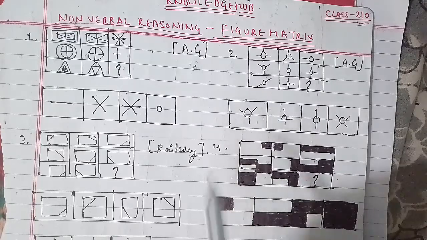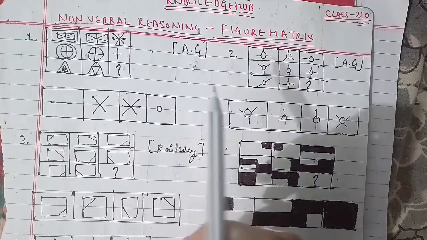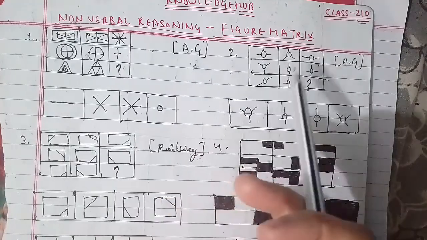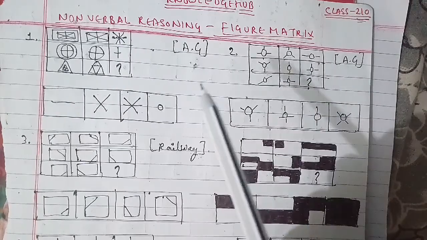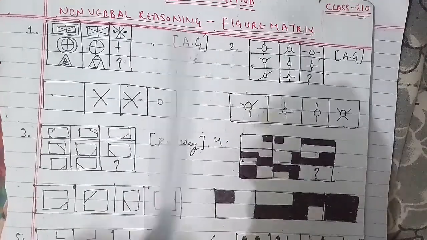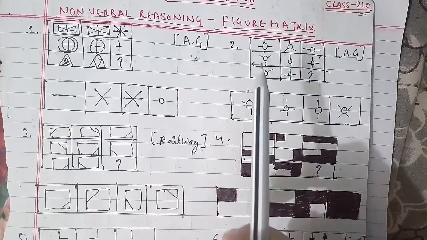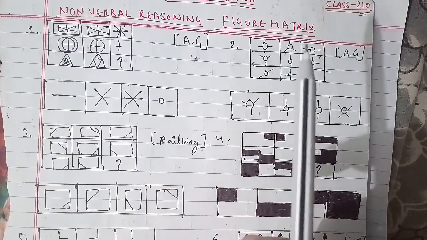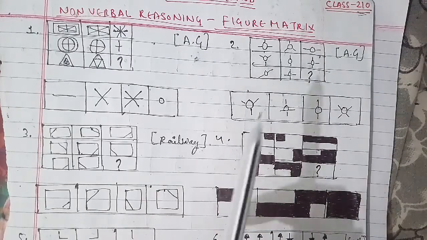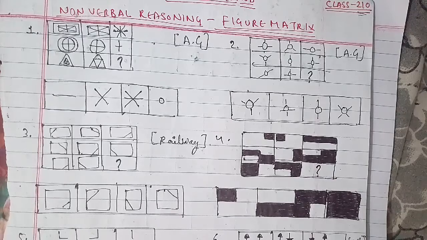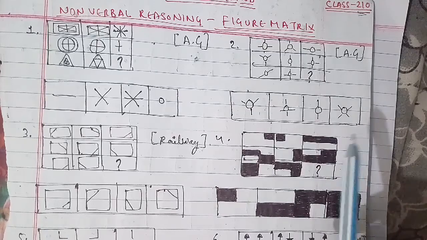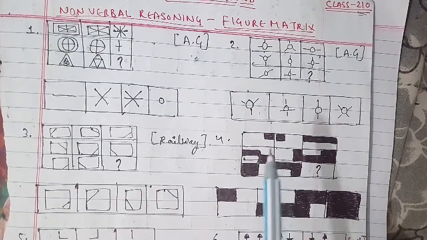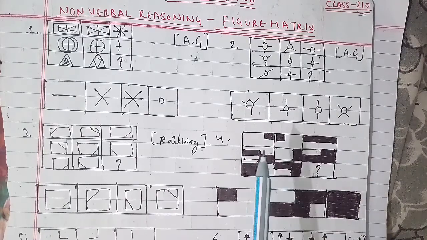For the figure matrix, before starting, we have to go into detail about how we have to solve it. In this type of question, more than one set of figures is given in the form of a matrix, and all of them follow the same rule. The candidate is required to analyze the complete set, find out the common rule, and then on its basis find the missing figure in an incomplete set. So we'll take the first question to discuss here.